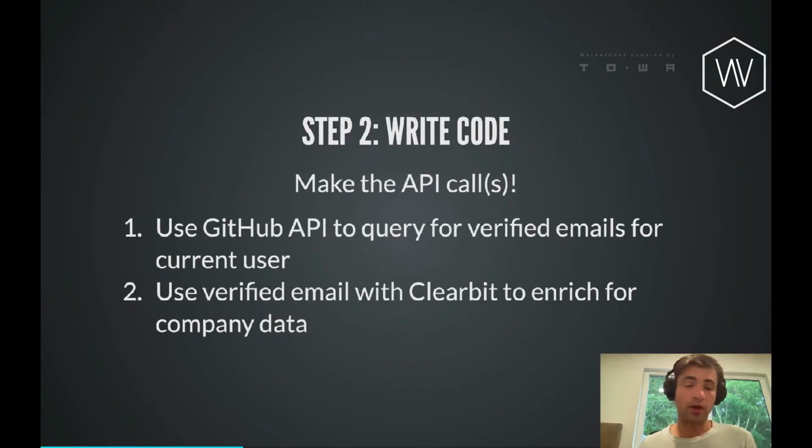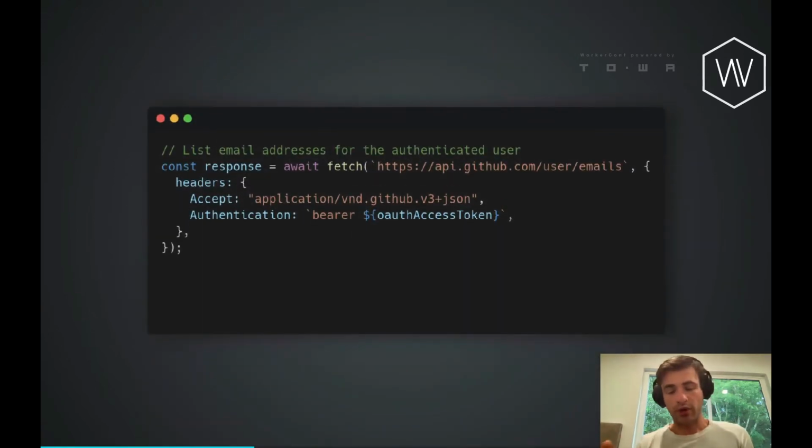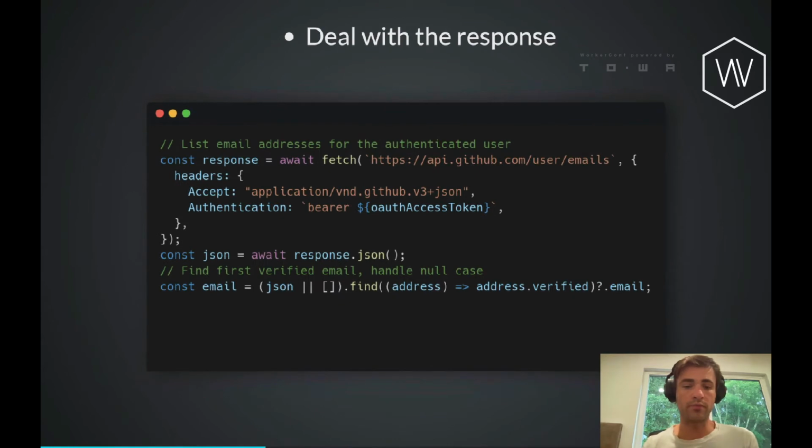Okay, we've explored an API, and now it's time to actually write some code and make some API calls. Just as a reminder, we are trying to enrich a GitHub user who is signed in, get their verified email, and then go enrich that and get some information about their company. So having read through the documentation on GitHub, I find the endpoint that has the data that I care about, and I'm going to go ahead and just simply fetch that. It's not a big deal. I will await the response.